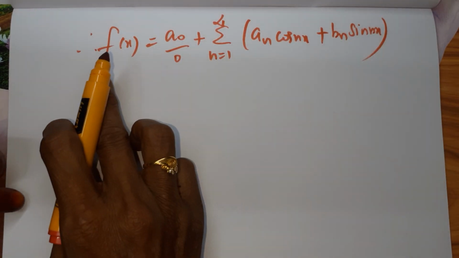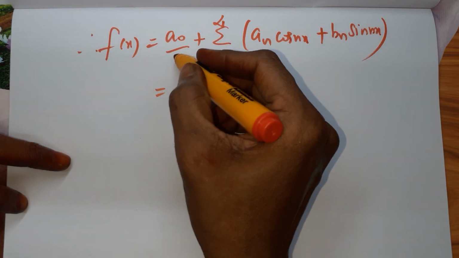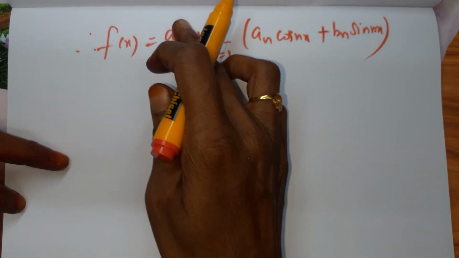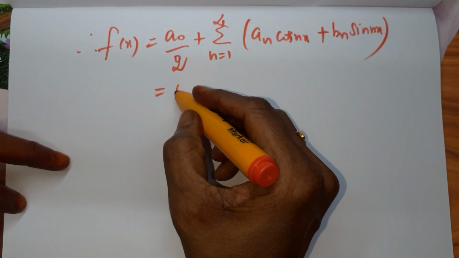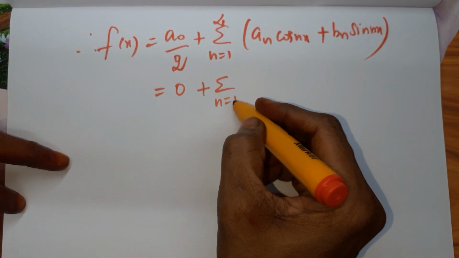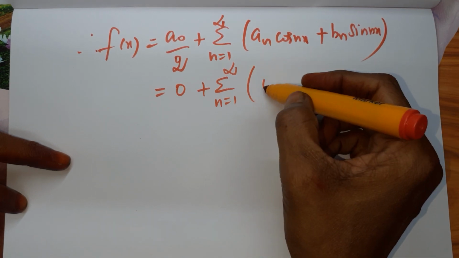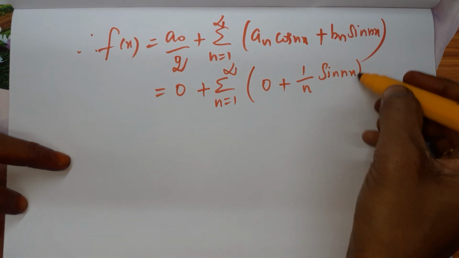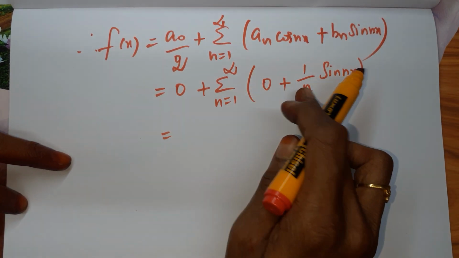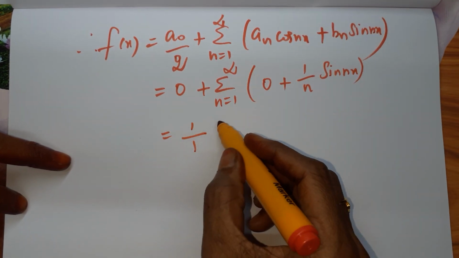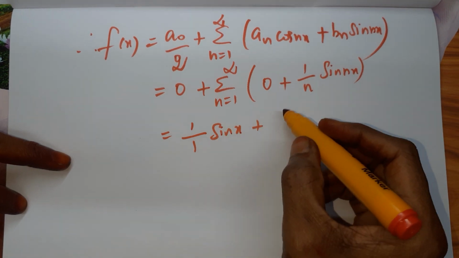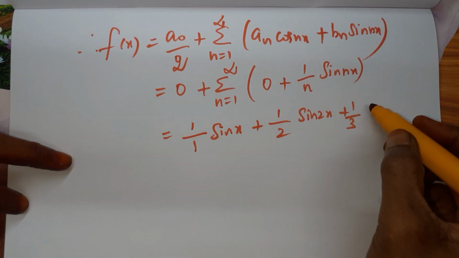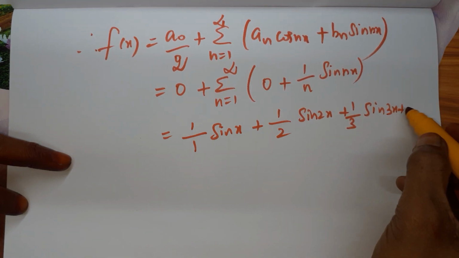Now come to the formula. This is the formula what we have: a0 by 2, I am sorry, a0 by 2, where a0 is 0, plus summation n ranges from 1 to infinity. an is also 0, plus bn, we got as 1 by n sin nx. When I expand this, taking n as 1, the first one is 1 by 1 sin x plus 1 by 2 sin 2x plus 1 by 3 sin 3x plus etc.